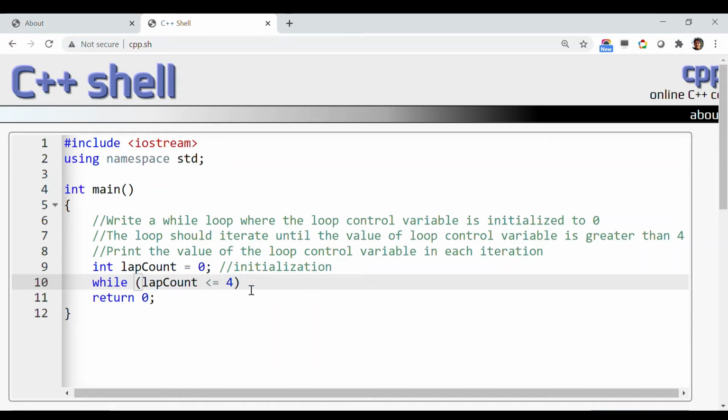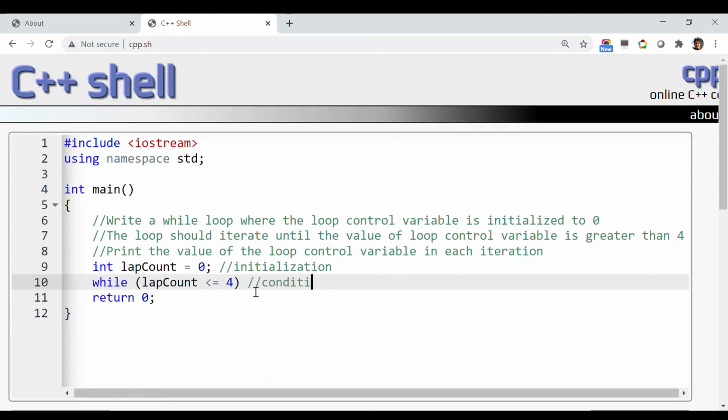Greater than 4 is the breaking condition of the loop, and less than equals 4 is the condition through which you can stay inside the loop for some time. So you need to be a little bit careful, as this problem statement can come in either way. So this is the condition part.